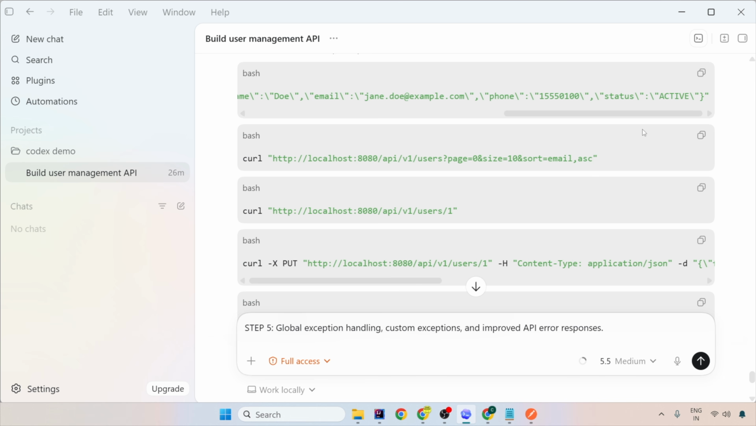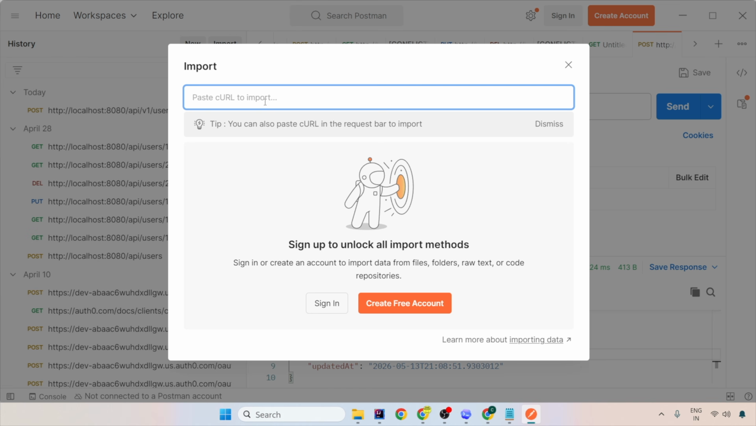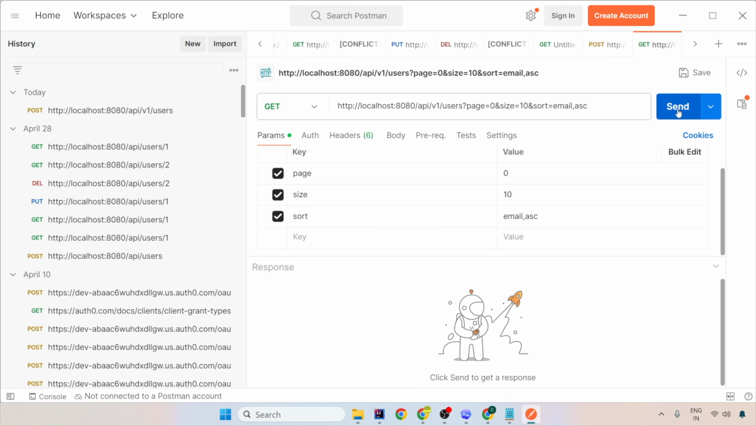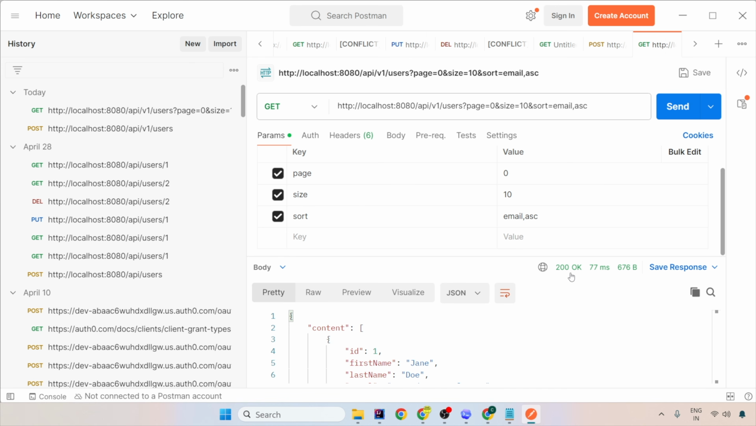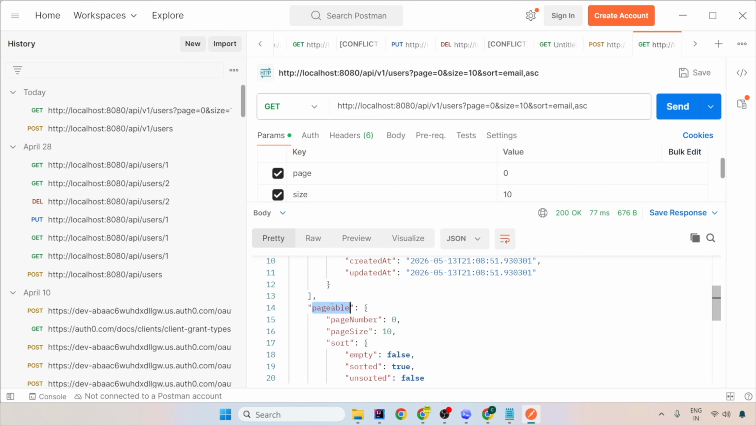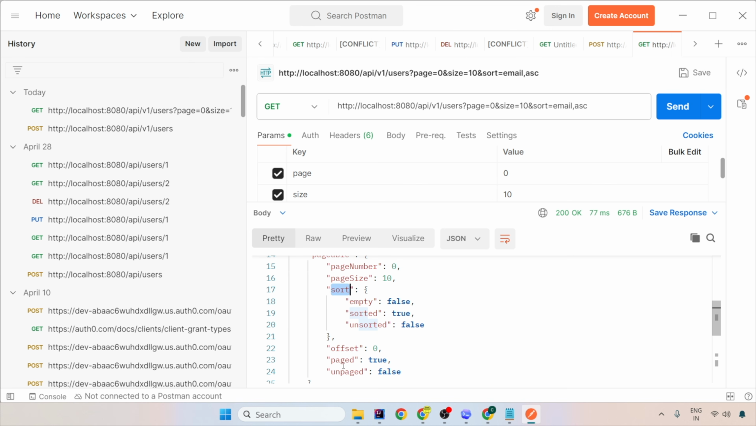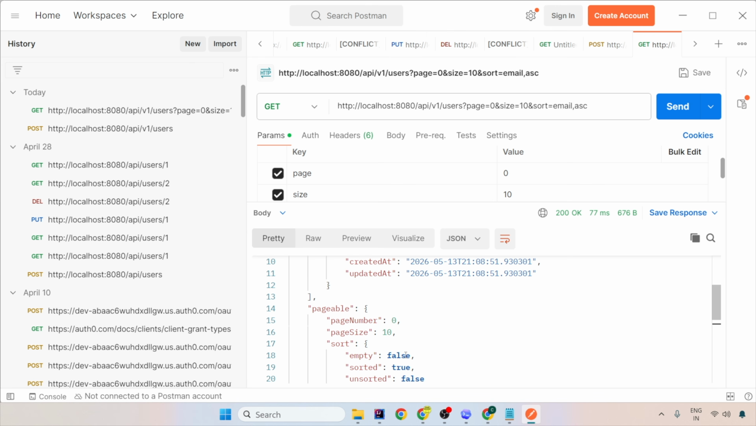Now it is trying with size 0, page 0 and size 10, and sorting with this in ascending order. So this is how pagination is also implemented. Now let's try that also. So import a curl and send it. So it says again 200. So the first person that came was Jane Doe, which we had added. And also if you see, there is pagination added and also sorting added and offset added. So this is how beautifully pagination and sorting is also done internally by Codex for you.